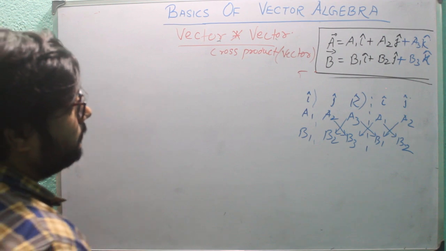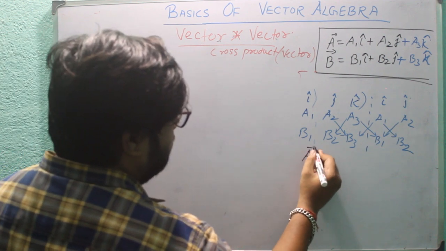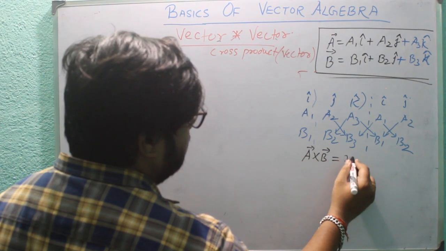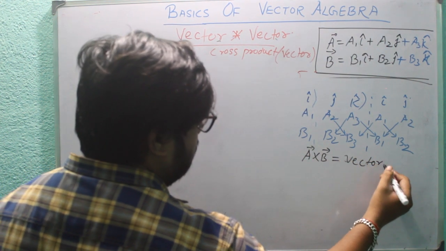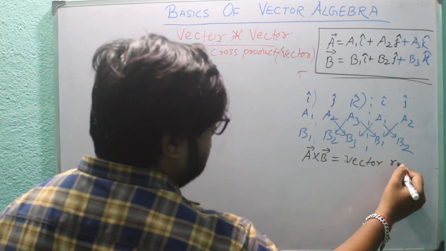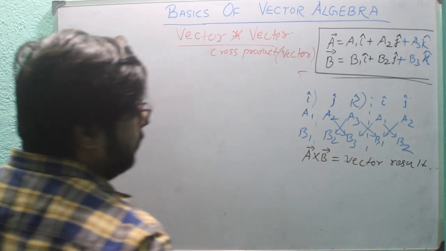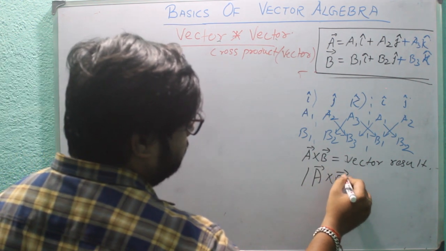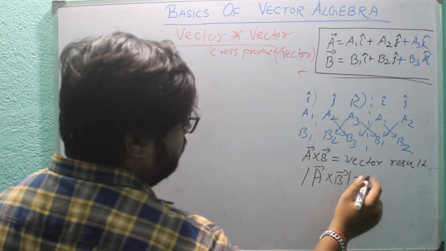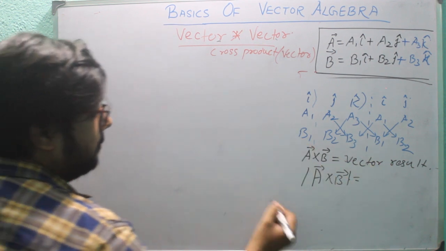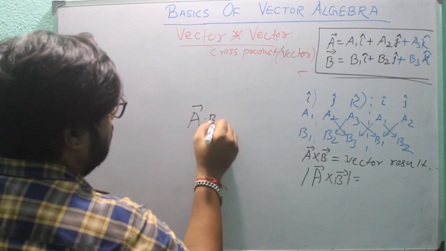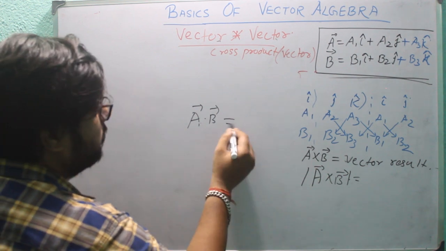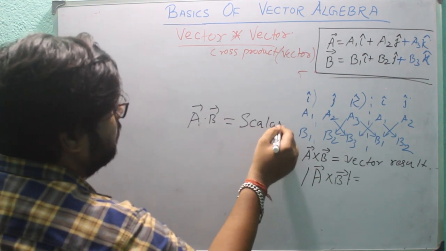We have seen that A cross B gives a vector result. Now, what will be the magnitude of A cross B? For a vector we need magnitude, but for A dot B we don't want any magnitude, because it is giving a scalar result.